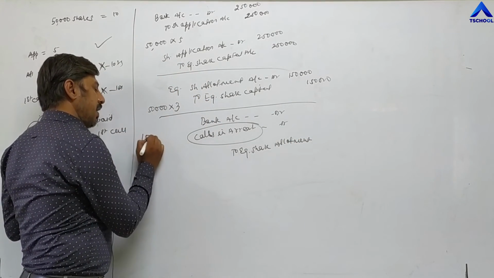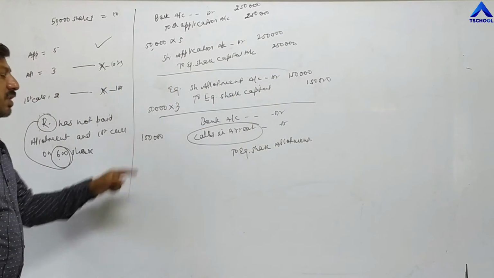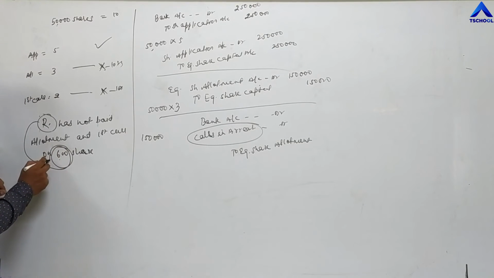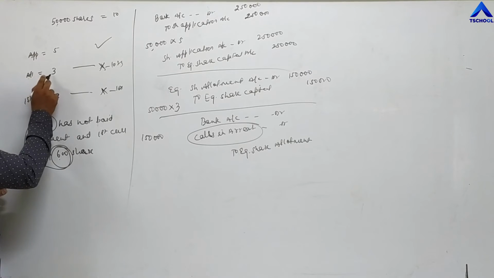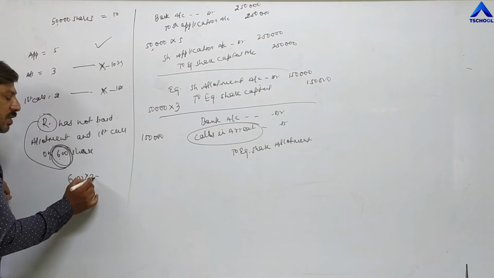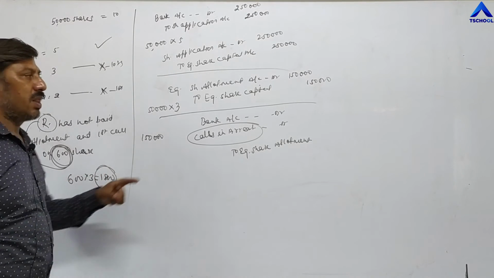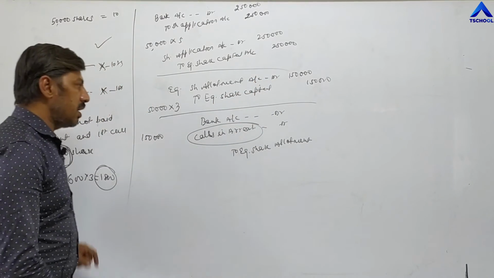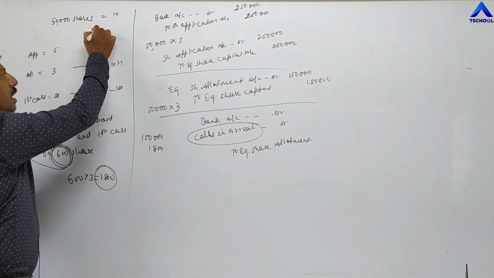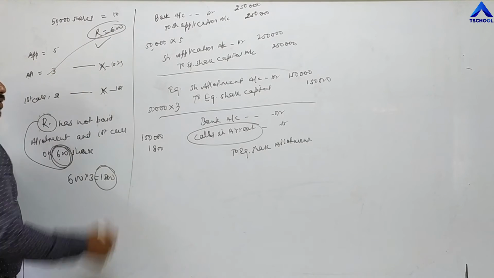Now, the total amount we have to receive at the time of allotment is 1,50,000 rupees. Out of 1,50,000, how much money are we not receiving? I am not paying allotment money, meaning 3 rupees on 600 shares. So 600 into 3. The company is not receiving 1,800 rupees out of 1,50,000 rupees. How 1,800? R has not paid allotment money on 600 shares. 600 into 3, 1,800.